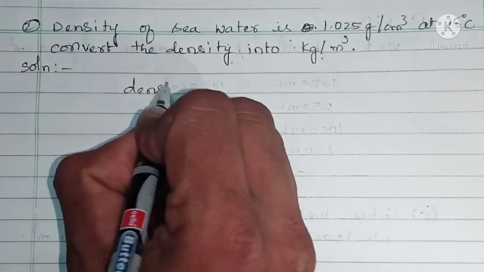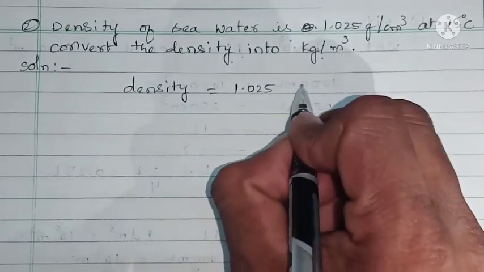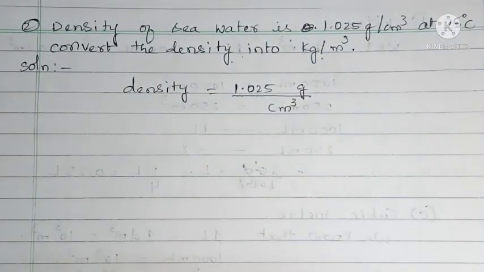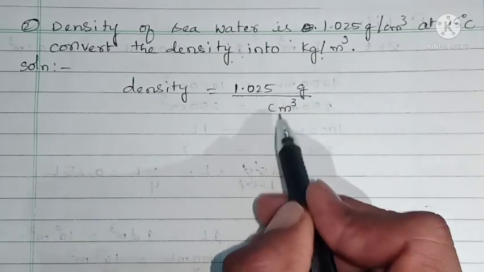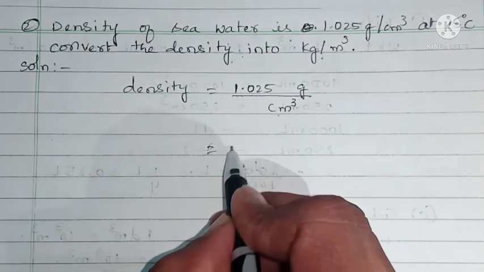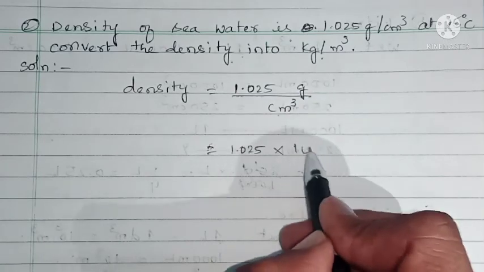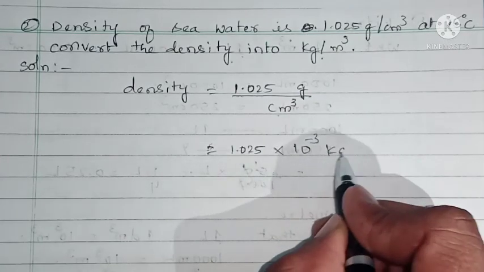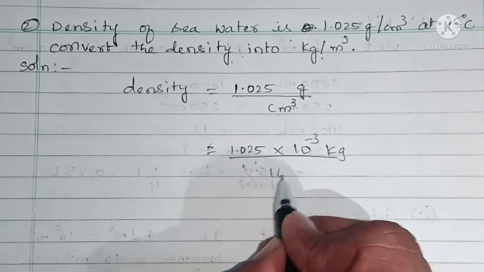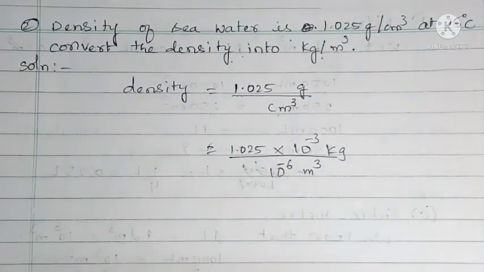Density is equal to 1.025 grams per cubic centimeter, and we have to convert this gram into kilogram and cubic centimeter into cubic meter. Okay, 1.025, we know that 1 gram equals 10 to the power of minus 3 kilogram, and 1 cubic centimeter is nothing but 10 to the power of minus 6 cubic meter.